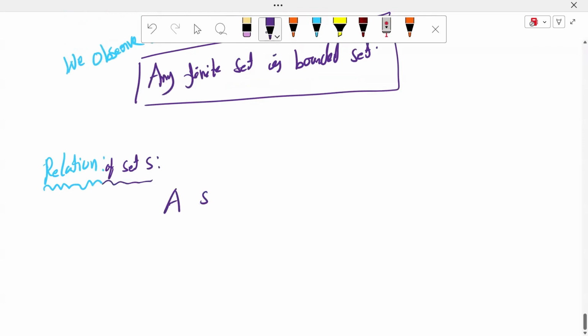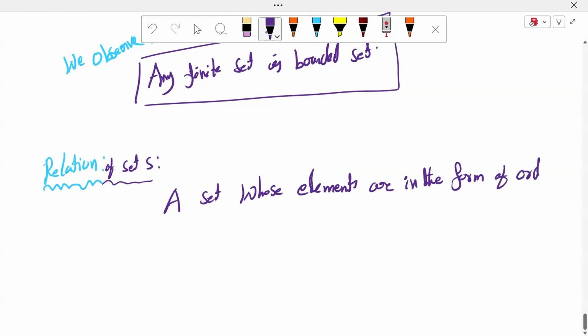A set whose elements are in the form of ordered pairs is called as relation.